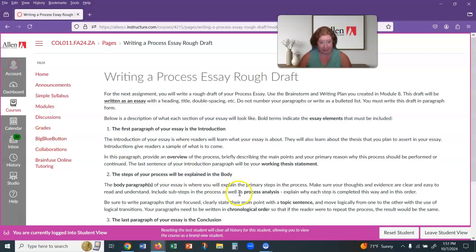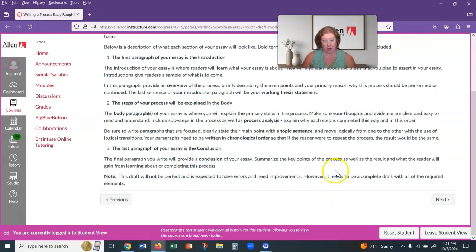So that's the assignment. We've worked with it already. You've filled out your brainstorm and writing plan already. You should get some feedback from me fairly quickly. And then once you have the feedback, you can go ahead and start working on the rough draft. So this is just an explanation of what your rough draft will look like.